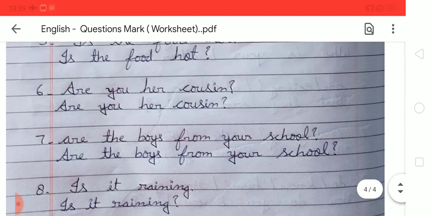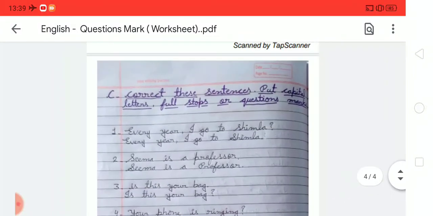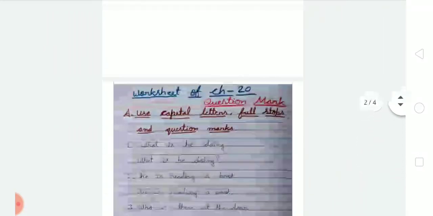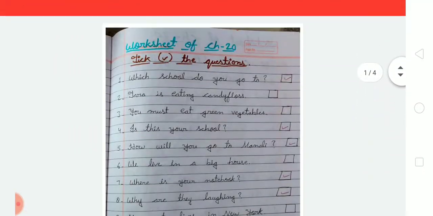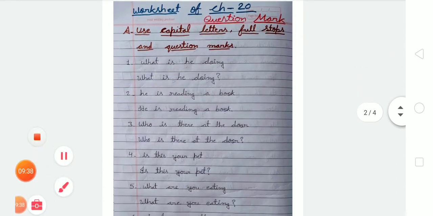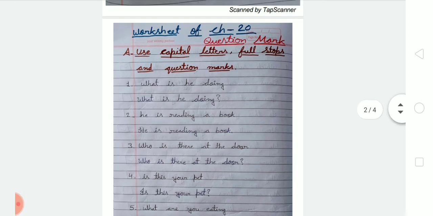Okay students, like this we have to complete these exercises in the notebook with good handwriting. I hope it is clear to you how to complete your notebooks. Students, you have to also write these exercises in your notebook with good handwriting. Till then, stay safe, stay healthy, and complete your homework copy. Okay students, I hope that is clear to everyone.